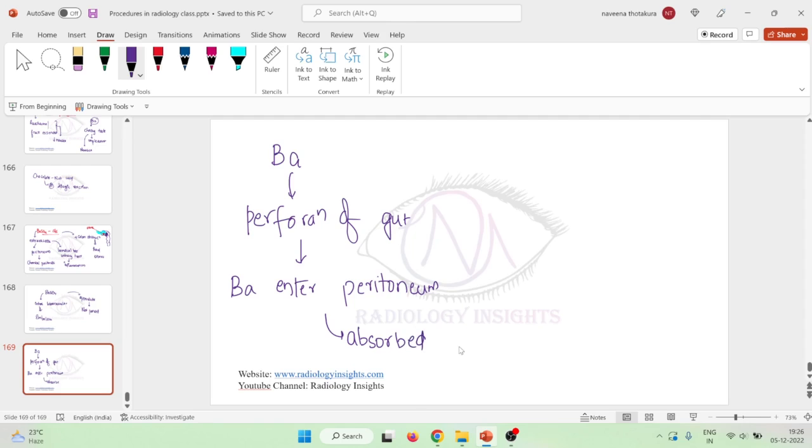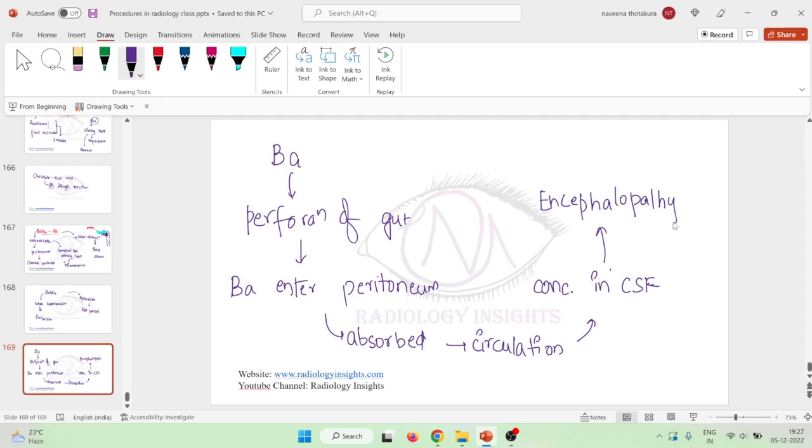This absorbed barium reaches the circulation and the blood-brain barrier, crosses it and concentrates in the CSF. It will then cause inflammation of the brain and result in encephalopathy. So barium can, at the end, go to the brain and cause encephalopathy.